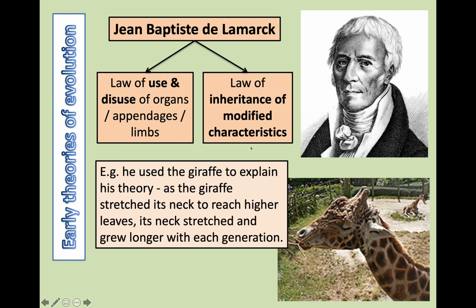And according to his law of inheritance of modified characteristics, any changes or any modifications brought about by the frequent use or disuse were able to be then transmitted to their offspring.